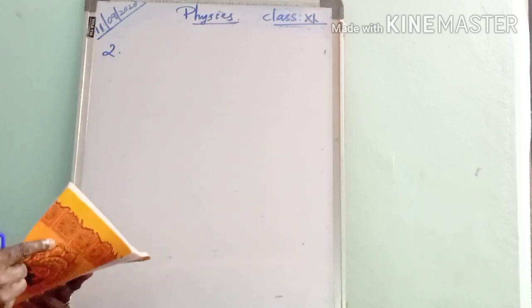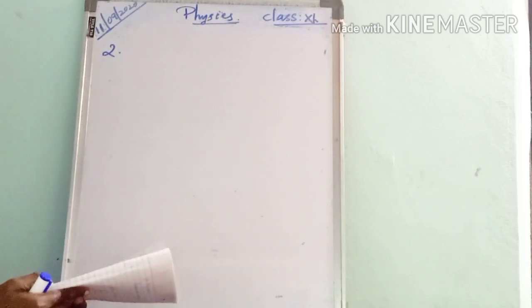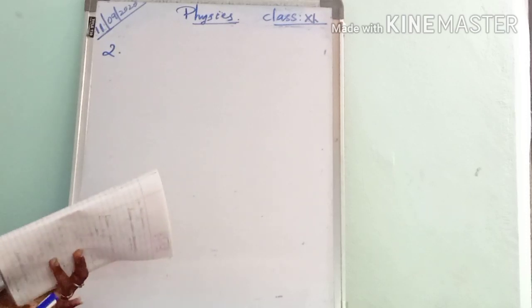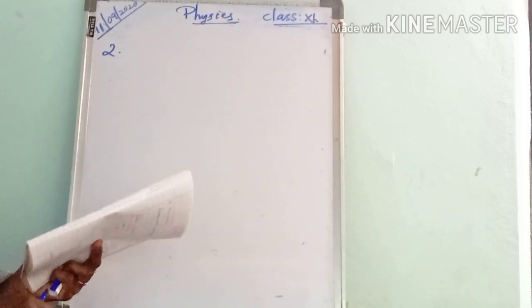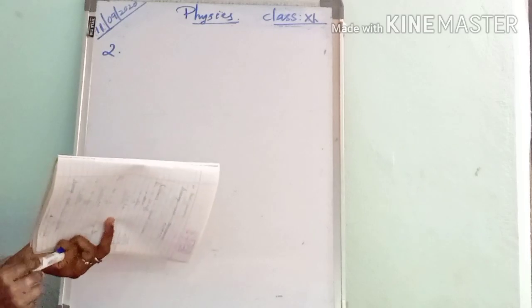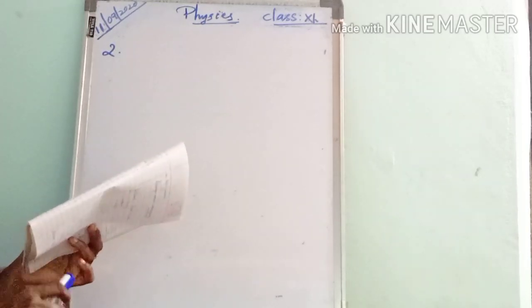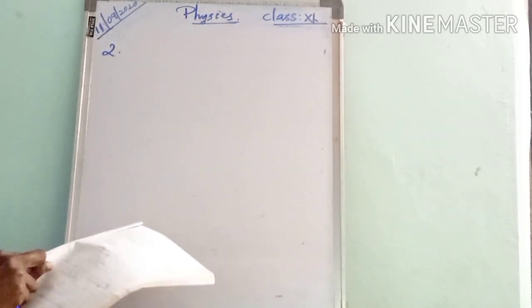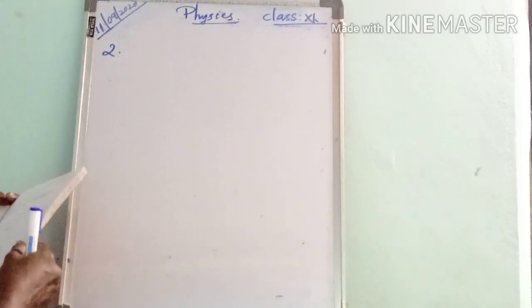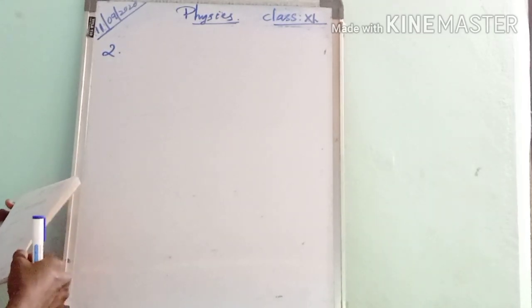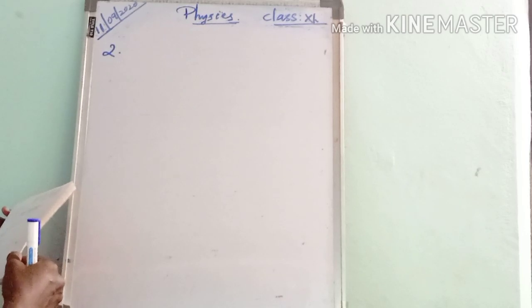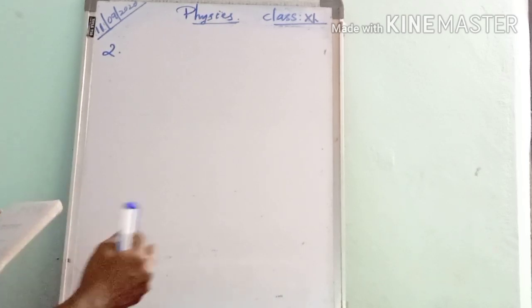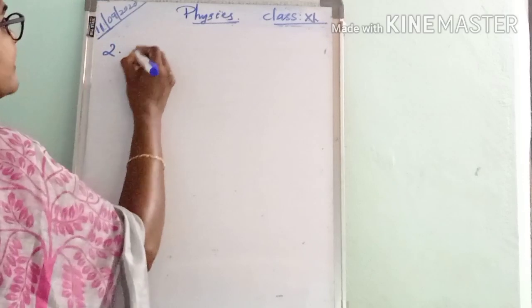Okay, we have to calculate the average speed of the train.